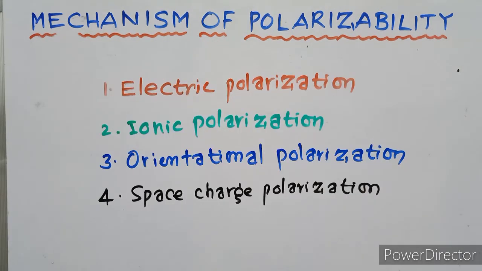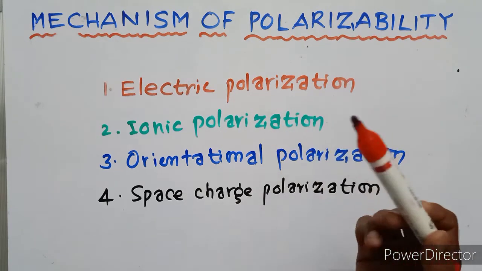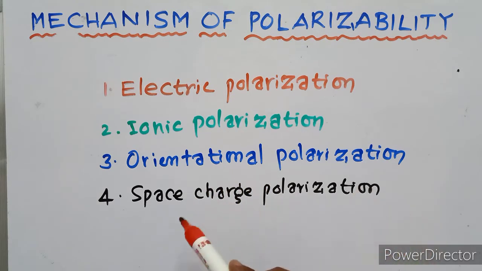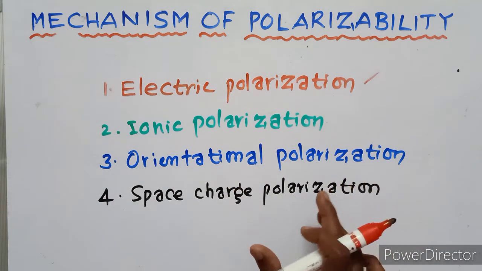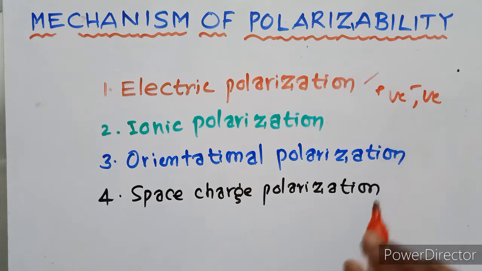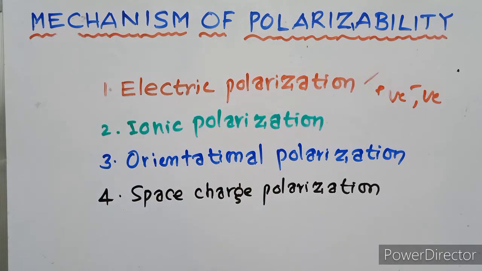There are 4 classifications of polarization: electronic polarization, ionic polarization, orientational polarization, and space charge polarization. First, what is electronic polarization? Electronic polarization occurs due to the displacement of positive charges and negative charges in the dielectric material.